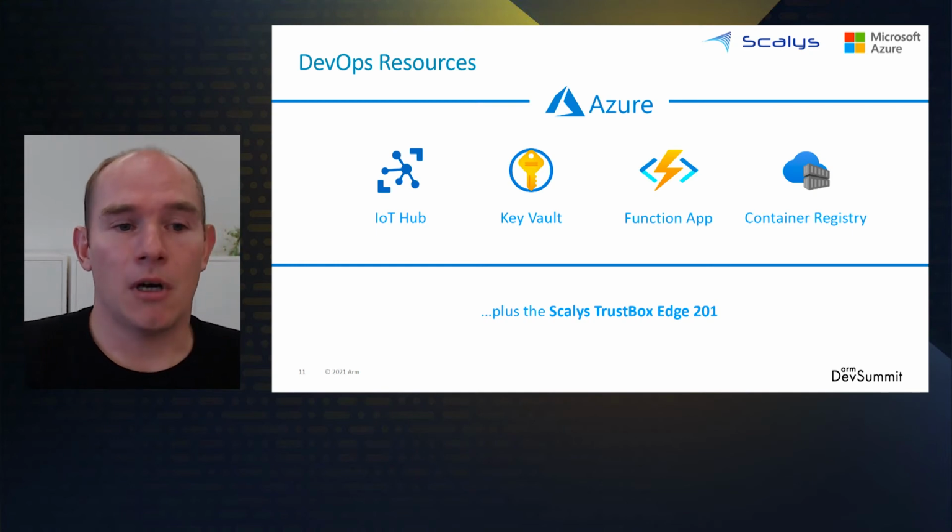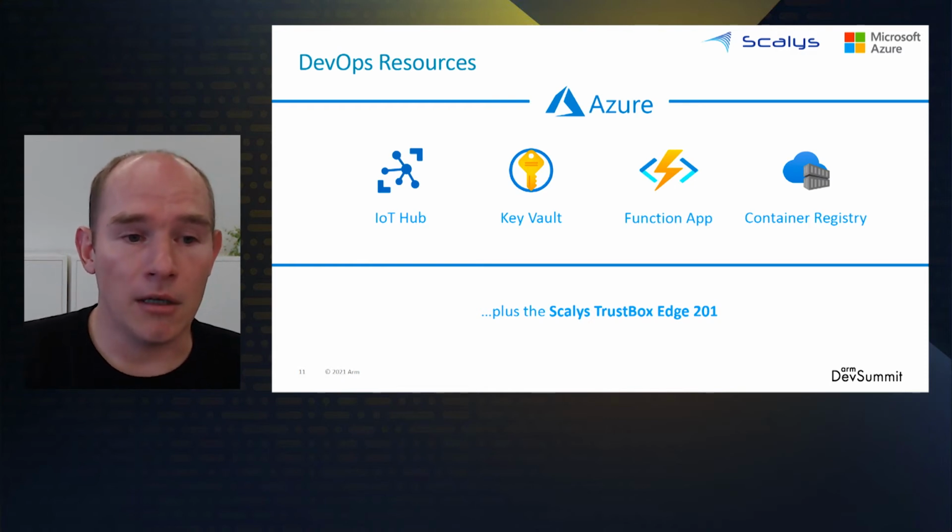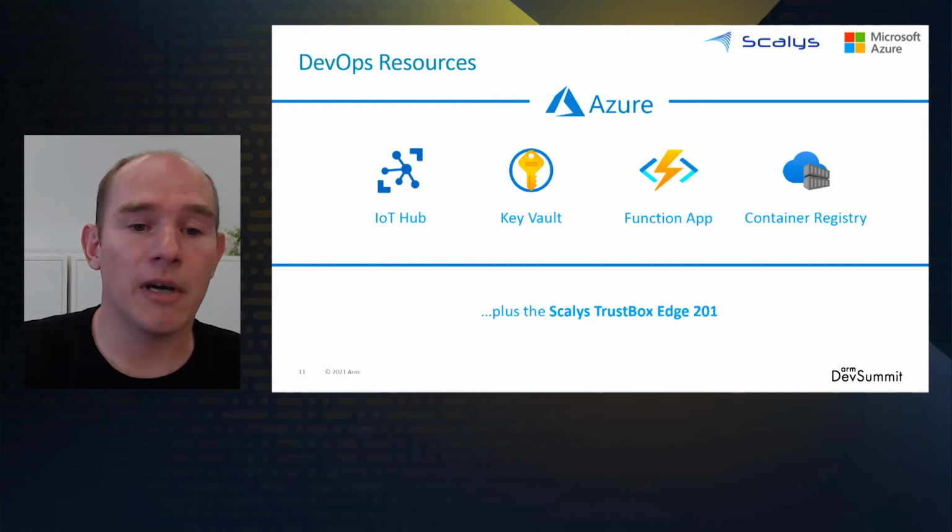So the DevOps, or cloud side of the demo, leverages the familiar and proven technology of the Azure cloud. We use IoT Hub for device management, the Key Vault for secrets or key storage, the function app to bridge between them, and the container registry for actual deployments of the modules. For this demo, we use the Scalys TrustBox Edge 201 as the device. This is the newest member of the TrustBox Edge family, and it's also the first to get system-ready certification.